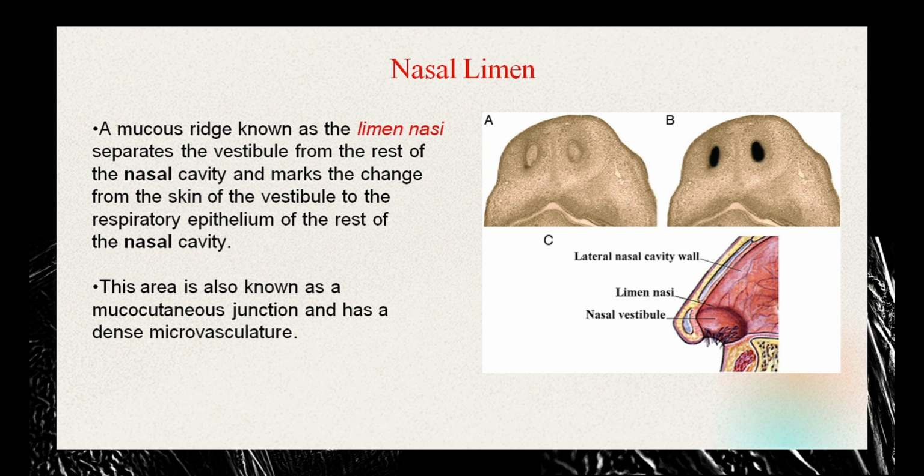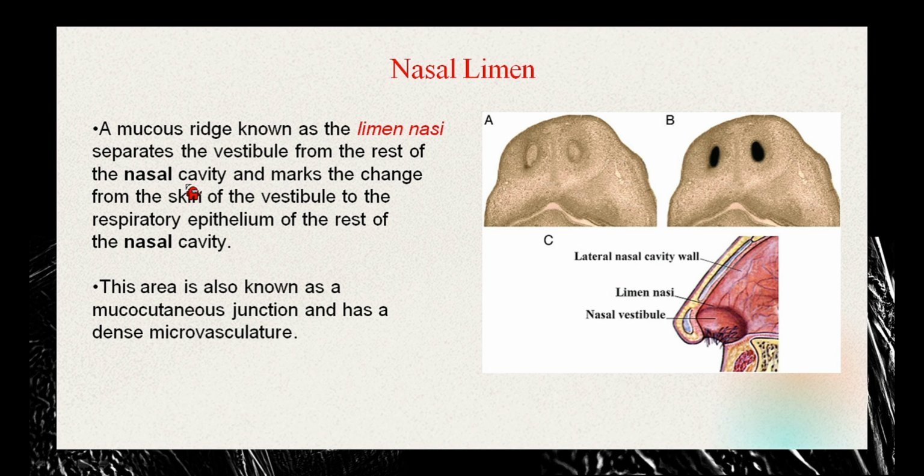So there's the vestibule part and there's the nasal cavity proper. So this is the outer vestibule part, the part exposed to the outer environment, and this is the nasal cavity proper. Okay, so the anatomical boundary between them is known as the nasal limen, or the limen nasi in Latin.